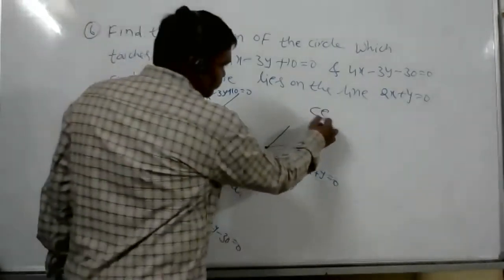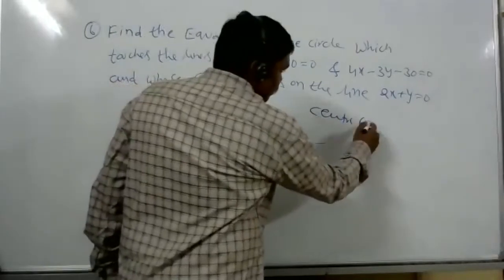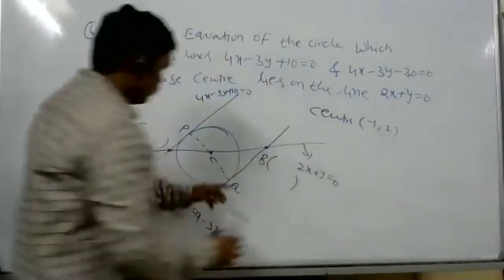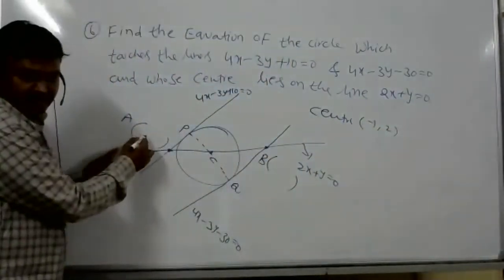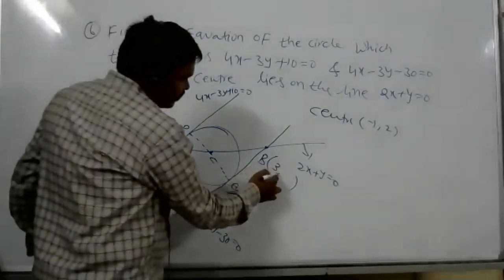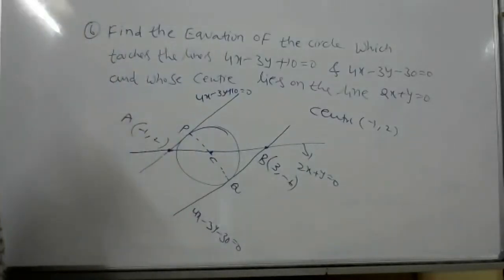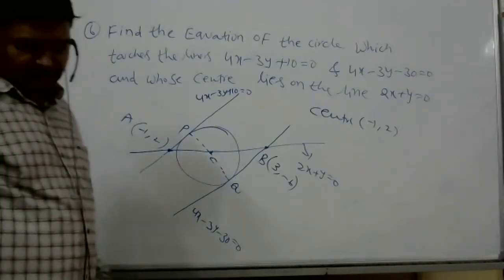Center find, no? A is minus 1, 2, and B is 3, minus 6. Now the center would be the midpoint of AB.